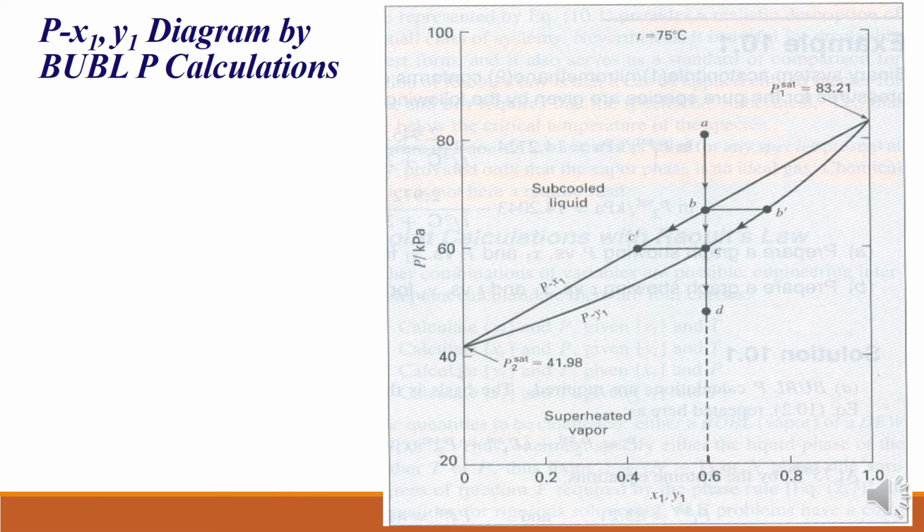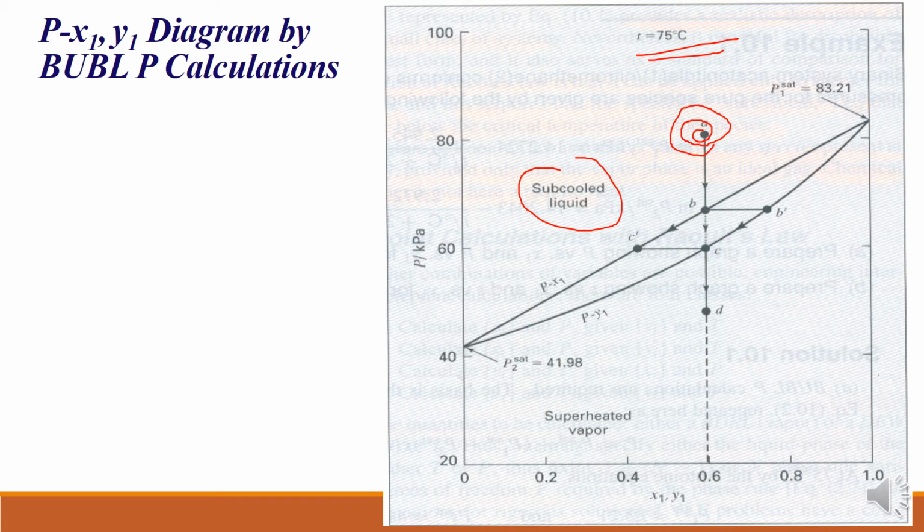Now if you see this P versus x1 and y1, P versus x1 is essentially a straight line. See here, it is a straight line, and P versus y1 is a curve, right? Now when pressure is higher, here the temperature is 75 degrees Celsius. When pressure is high, that means its boiling point is very high, quite higher than 75 degrees Celsius. That's why this is subcooled liquid here, and this is defined by point A.